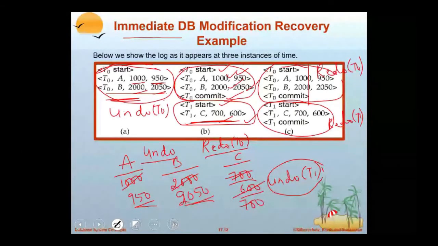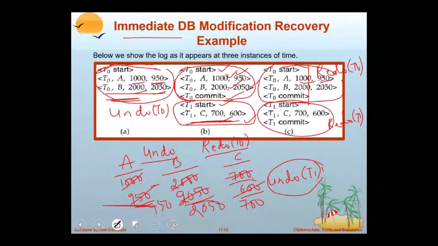Say, as an example, 1000 is already changed to 950. But will changing 950 to 950 one more time cause any harm to the system? No. Changing 2050 to the new value 2050, because it is already committed, is not harmful. We call it idempotent. Actually, redo is required if multiple transactions are executing, as it may otherwise change the state to an incorrect state. That's why it is required to perform redo operations if a transaction contains both start and commit logs.